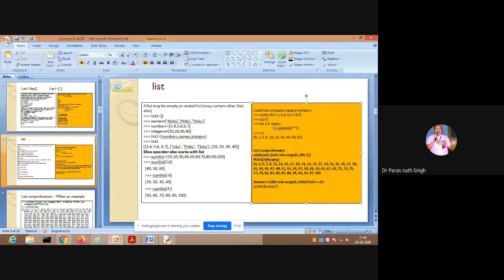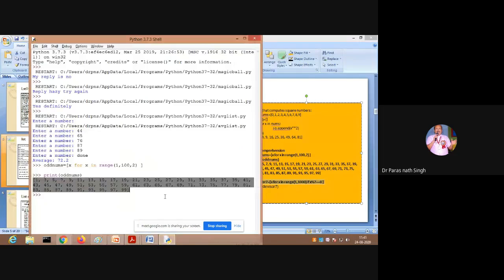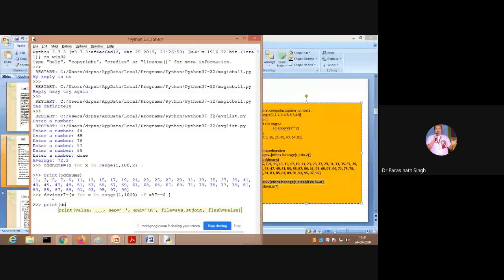Meera Krishna, here directly interacting with you, Meera. So it is okay. I am giving the list comprehension and now print divisor 7. You will be responding fast.